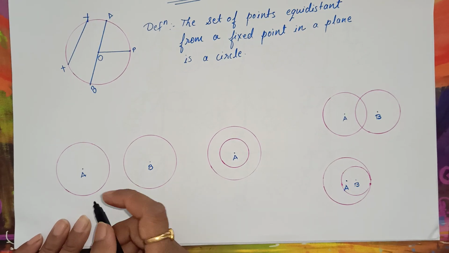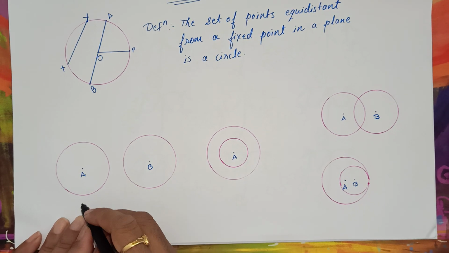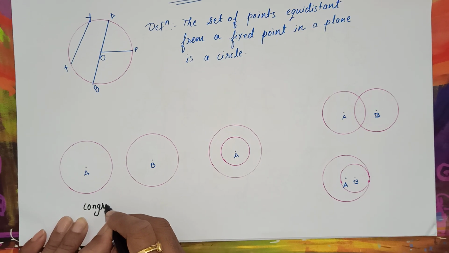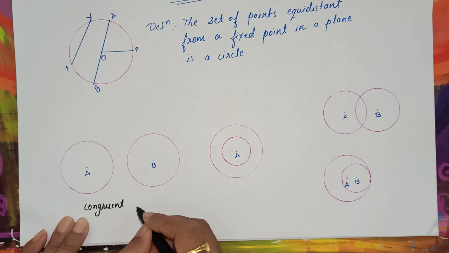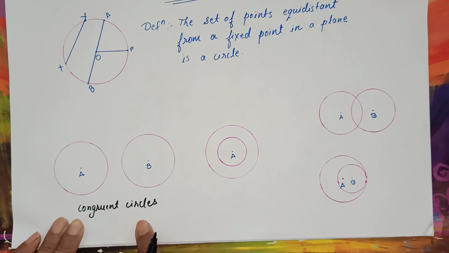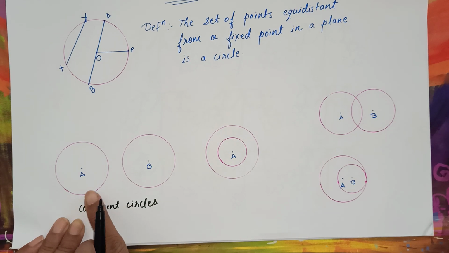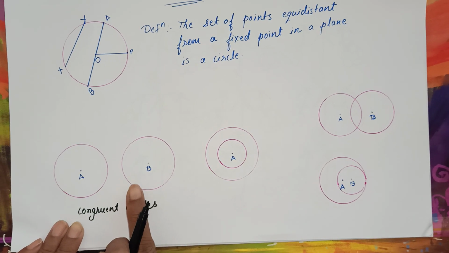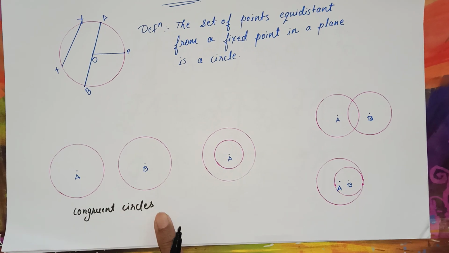So what do we call these two circles? They are congruent circles. When do we call two circles congruent? When their radii measure the same. Okay, so they are congruent circles.